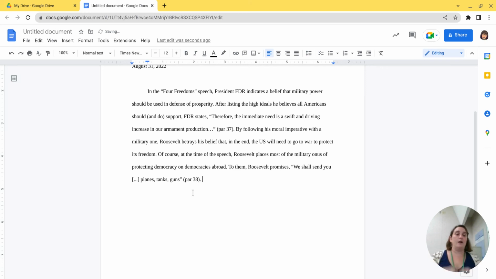Okay, and so now we move on to our analysis of this quote. So how does this now connect to what I've just said and to the idea that military power should be used in defense of prosperity?